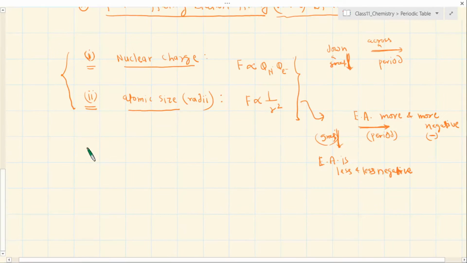The third thing, which is actually most of the time in combination, is the screening effect, which I just talked about. When you go down a group, the screening effect dominates, and it dominates more powerfully.